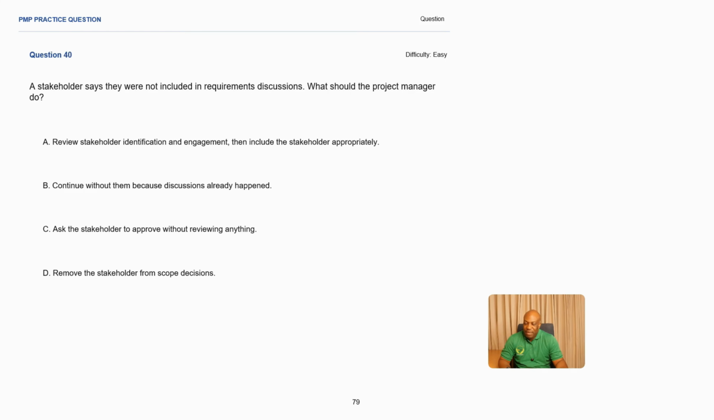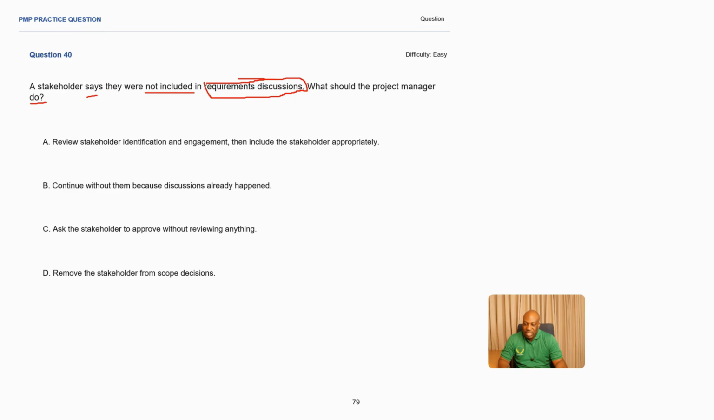Practice question number 40. A stakeholder says they were not included in the requirements discussion. What should the project manager do? So what is our problem statement here? A stakeholder was not included in the requirements discussion. So when requirements were being discussed, a stakeholder was not included. That is what they are saying. So what should the project manager do?